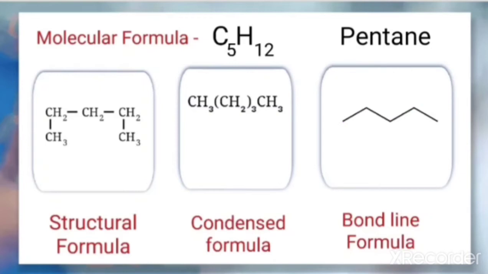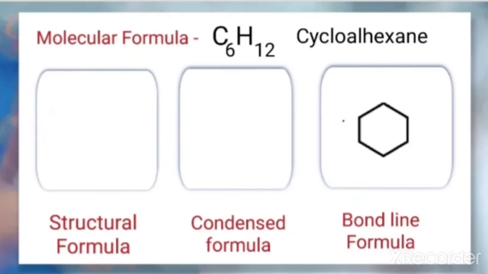Next example, let us take one cyclic compound, that is cyclohexane. Here the bond line formula is given to us. How do we write the condensed formula and the structural formula for this one? As I told you, each tip and corner of the line represents a carbon. So let us find which ones are the tips and corners here.